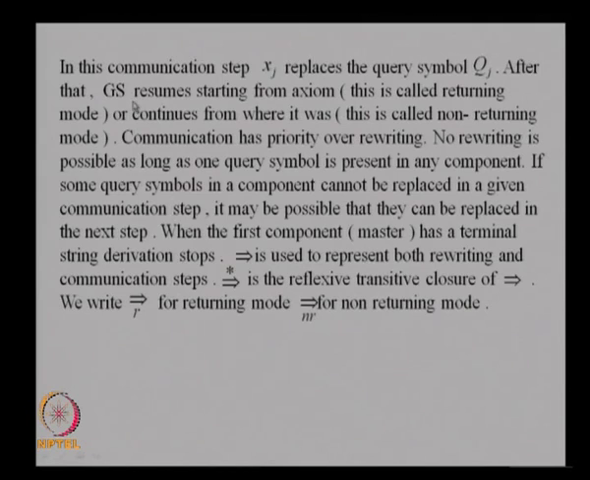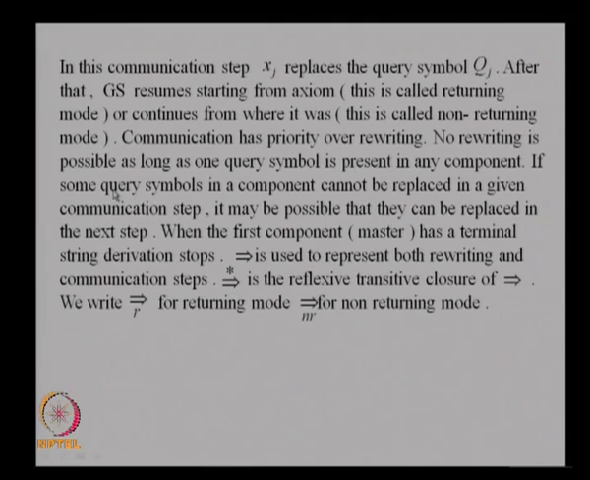After that, the system resumes starting from the axiom, that is the jth component goes back to the start symbol, which is called the returning mode, or if it continues from where it was, it is called a non-returning mode. And always communication has priority over rewriting. Only when there is no more communication possible, you will use the derivation step. But there should not be any circular query symbols. We will see what is a circular query symbol.